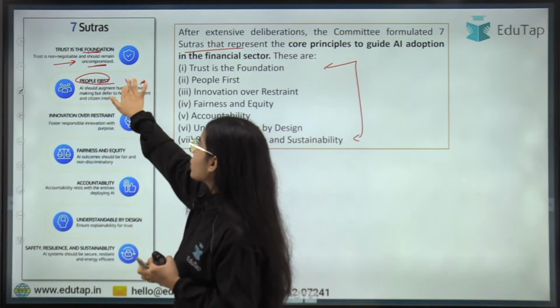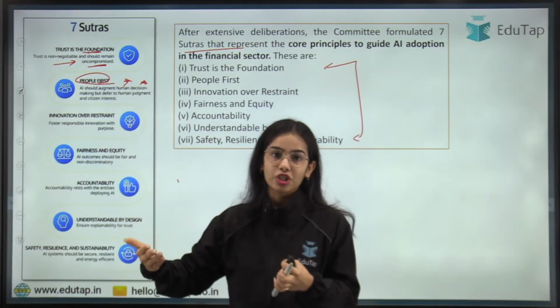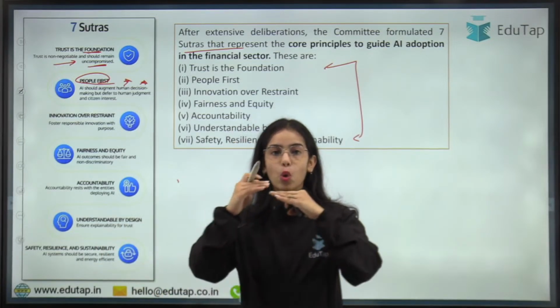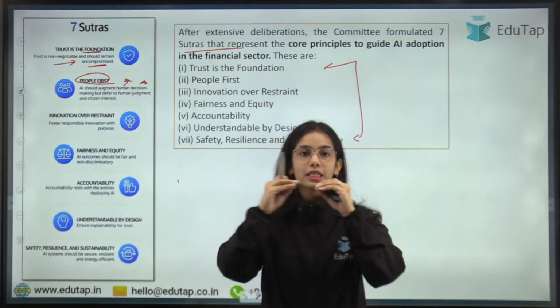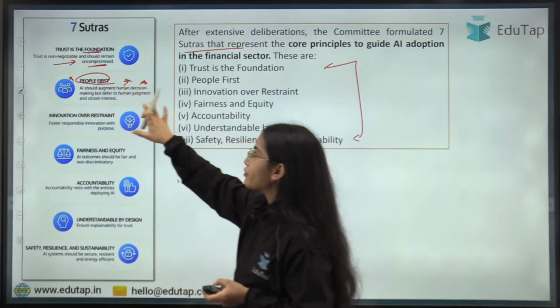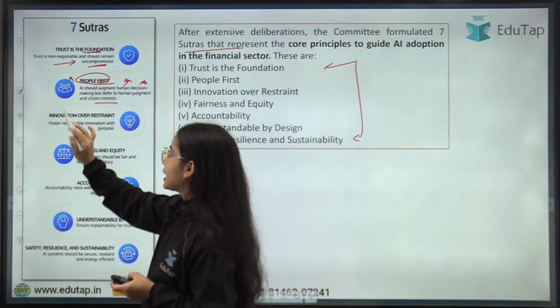So AI should augment human decision making, but it should always be below human judgment and below the citizens of the country.